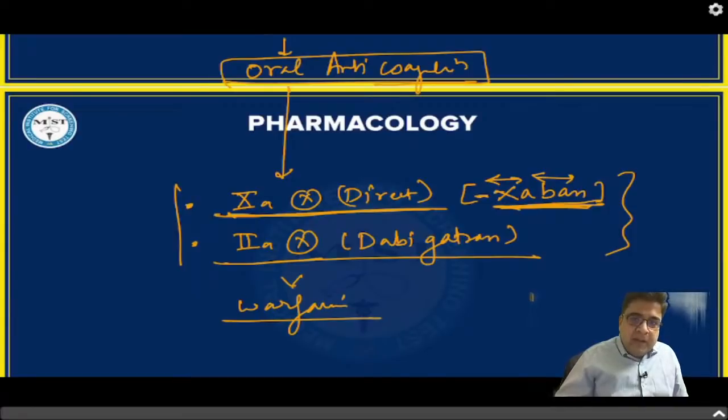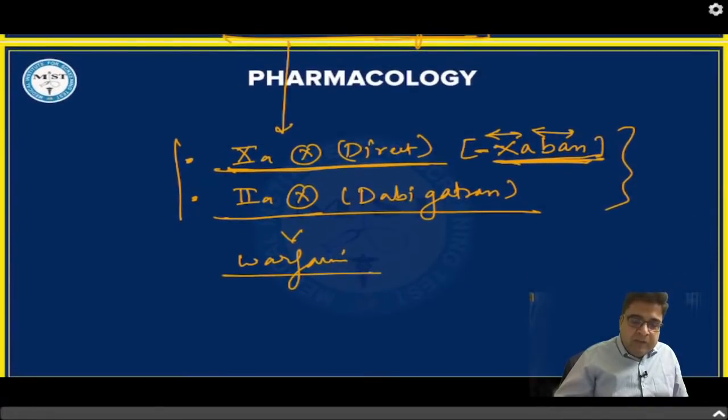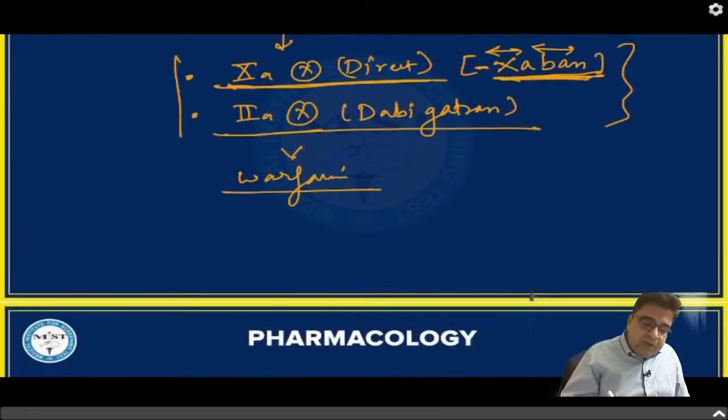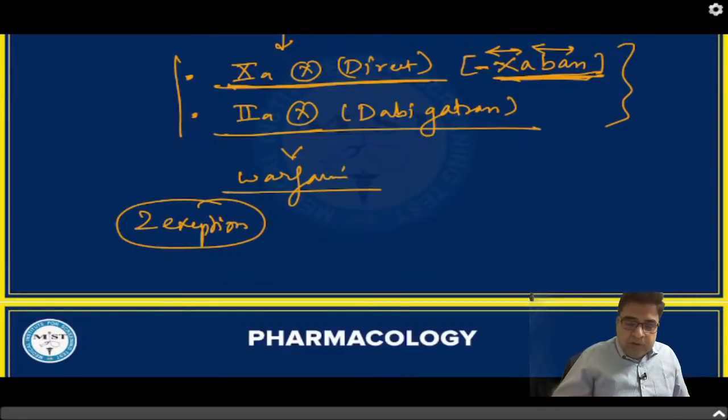The drug name is dabigatran, which can be given. If any of these options is not available, then you can give warfarin. Now there are two exceptions to the above rule. And what are the two exceptions? So be careful about the exceptions.